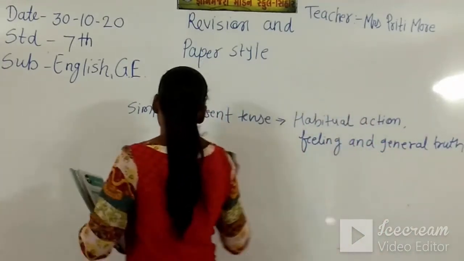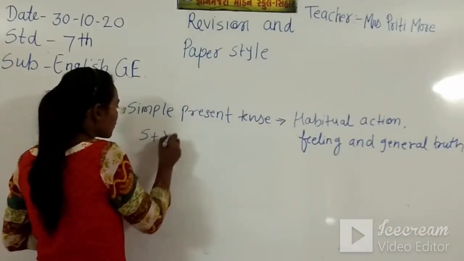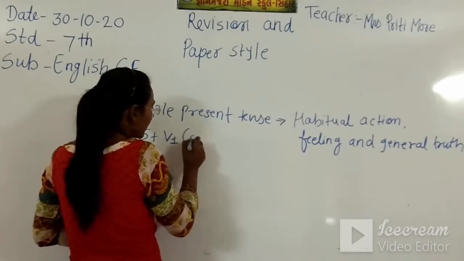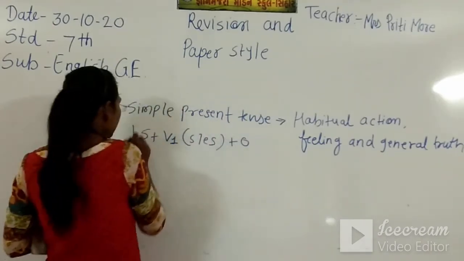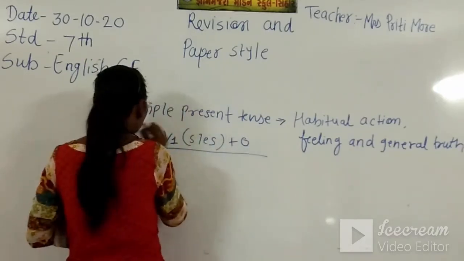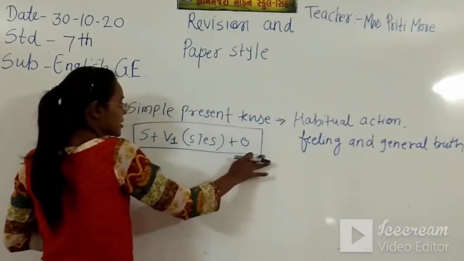And what is the formula of this? Subject plus verb V1, s or es according to the subject, plus object. This is the structure of simple present tense.